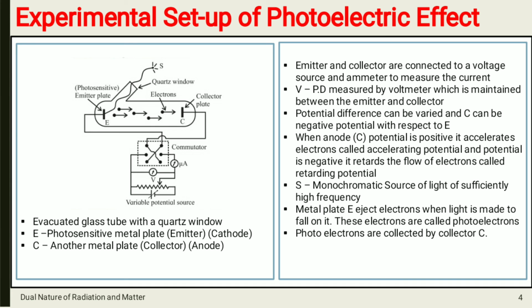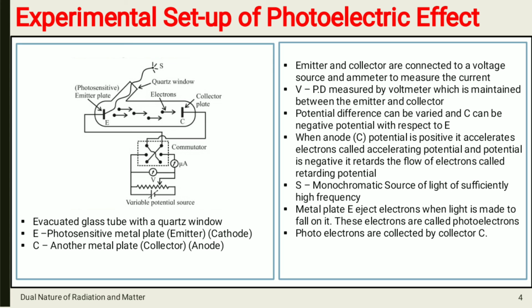When C is at positive potential, or you can say anode, it accelerates electrons which are emitted from metal plate E. Hence the potential on plate C is called accelerating potential.